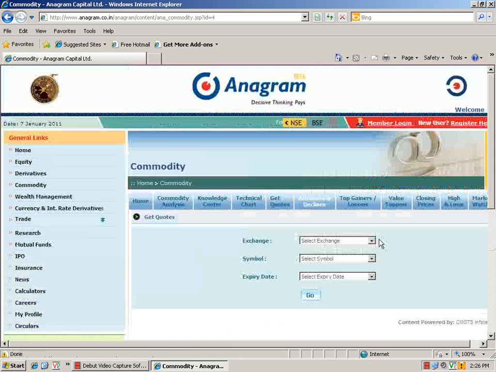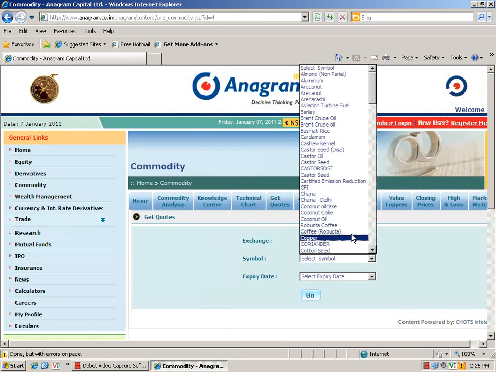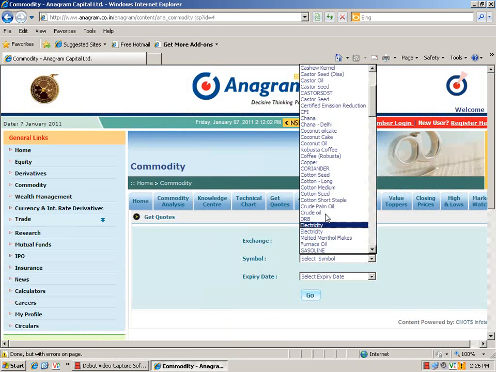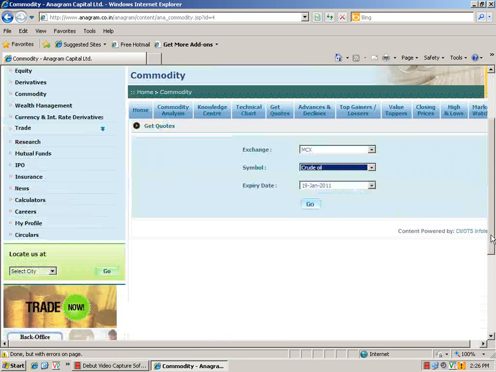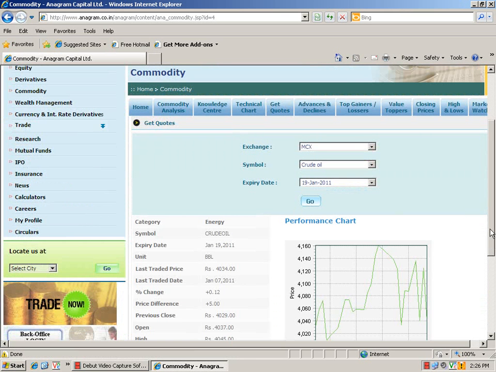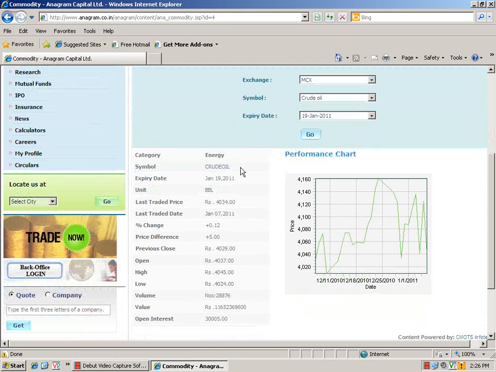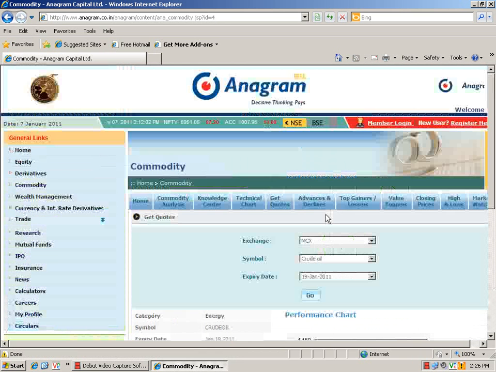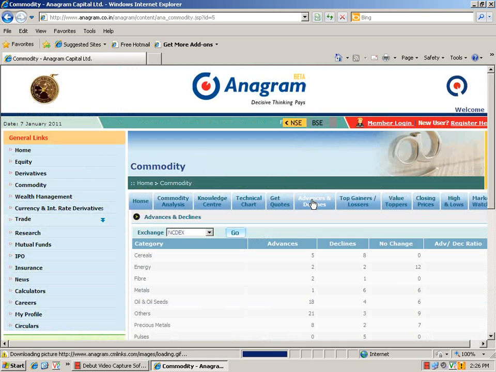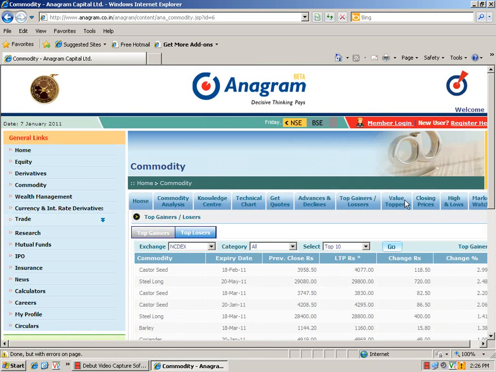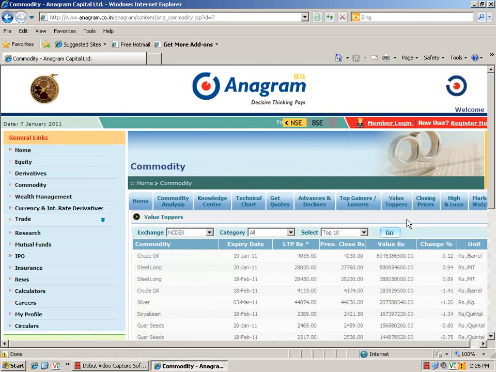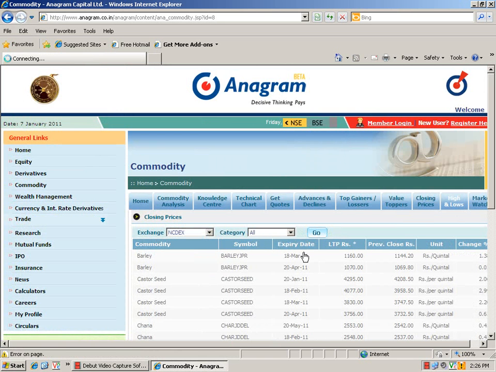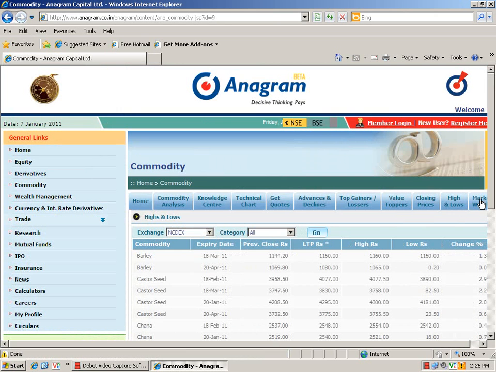Then is get codes. In this section you can select the exchange and then the commodity, and this will show you the open, high, low, close, and the gist of that commodity and a performance chart, how it has been performing today. Then you have advances and declines, like you have in equity, then top gainers and losers in commodity. These things are very simple. Value toppers according to the volume and value size, then the closing prices of commodities, and the high and low that commodities have registered for that day.